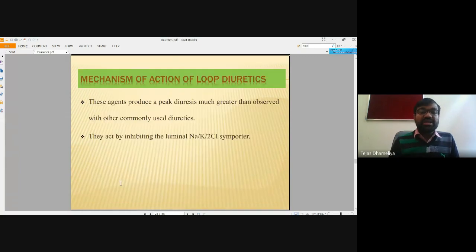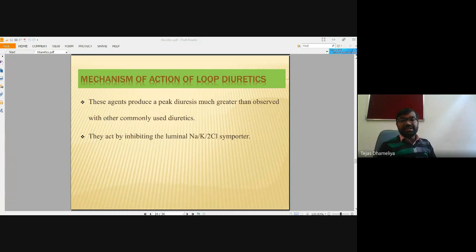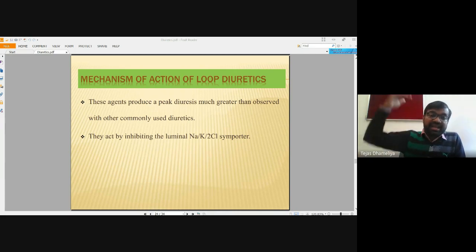Friends, now we are going to learn the mode of action of these loop diuretics. Loop diuretics, let me tell you, are potent diuretics. Their mode of action is ultimate and supreme compared to all other kinds of diuretics. That's why they are termed high ceiling diuretics. Why are they called high ceiling? The reason is that a small dose of this drug can cause diuresis for a longer period of time.